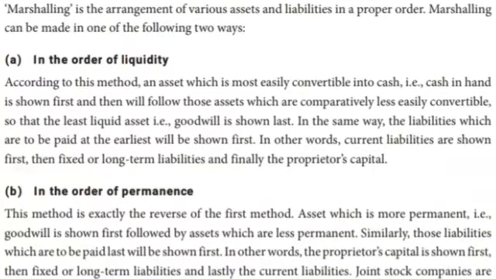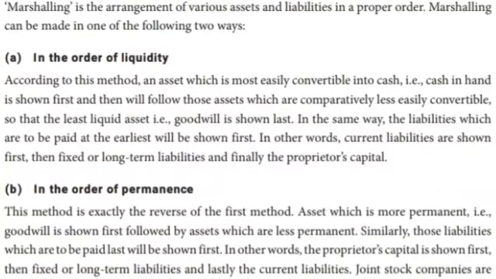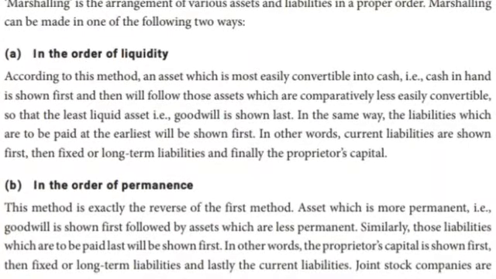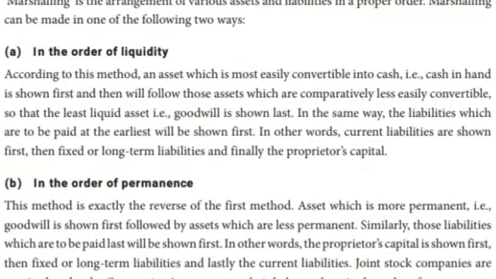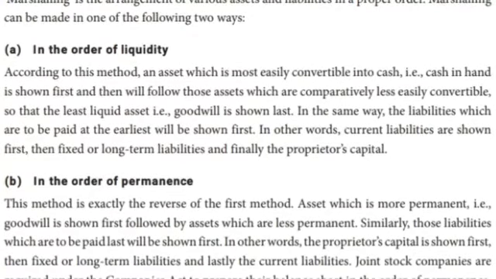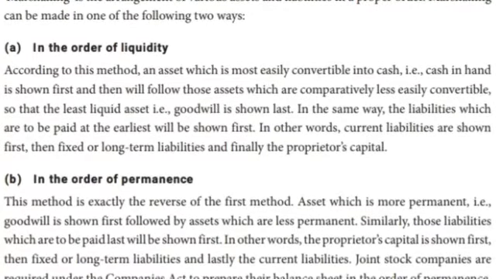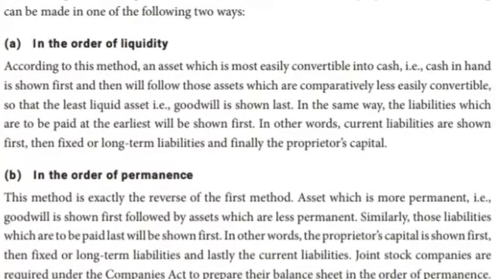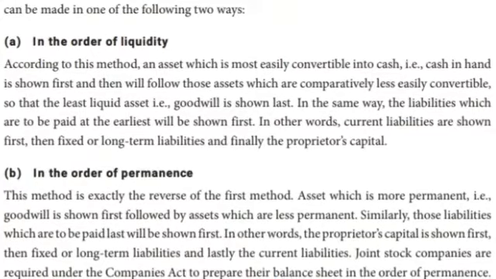Similarly, those liabilities which are to be paid last will be shown first. In other words, proprietor's capital is shown first, then fixed and long term liabilities, and lastly the current liabilities. You will understand that in the sums.